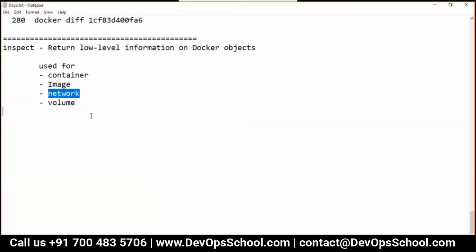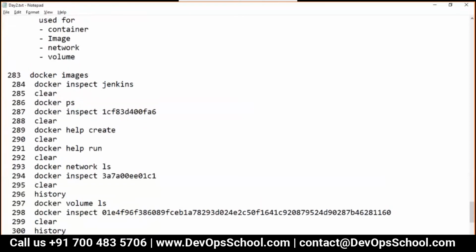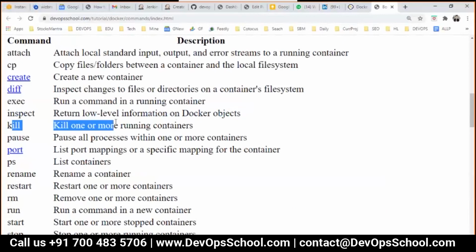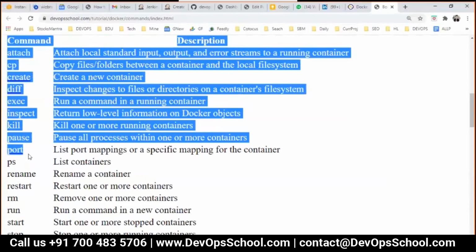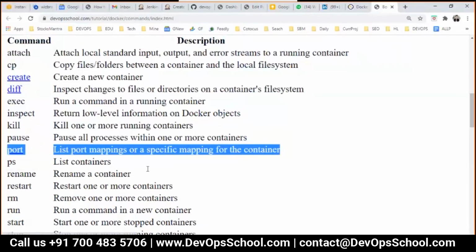All this I have tried. Let's move on to the next command. Guys, kill command we have tried. Pause command we have tried. Port command. So guys, what is a port command? Let me find out the answer for this myself.